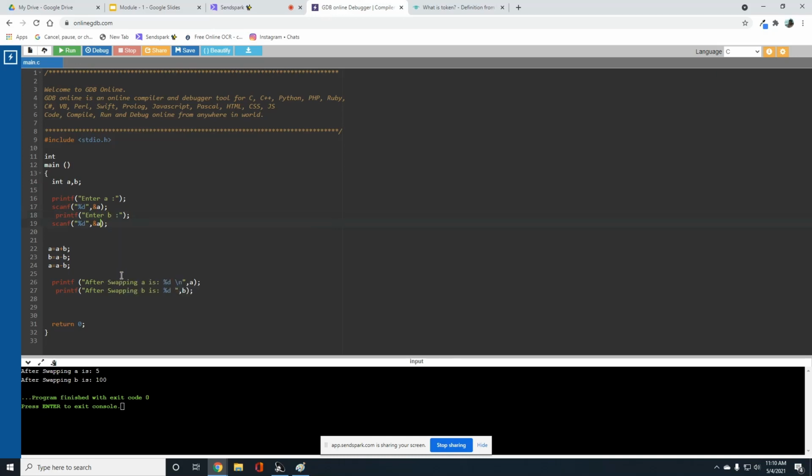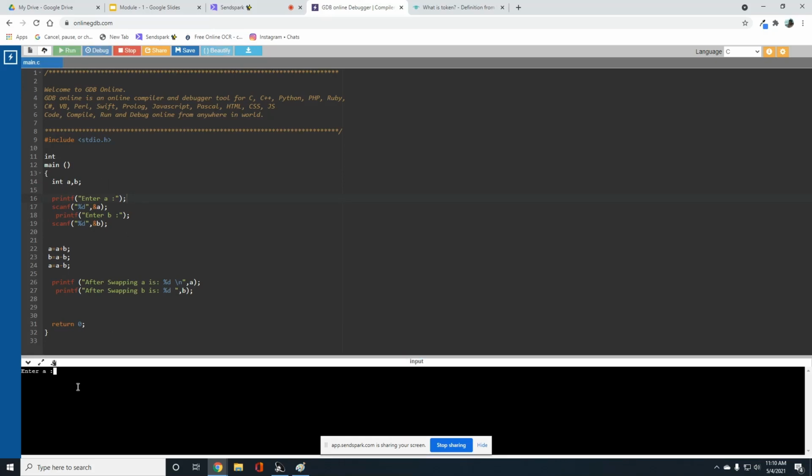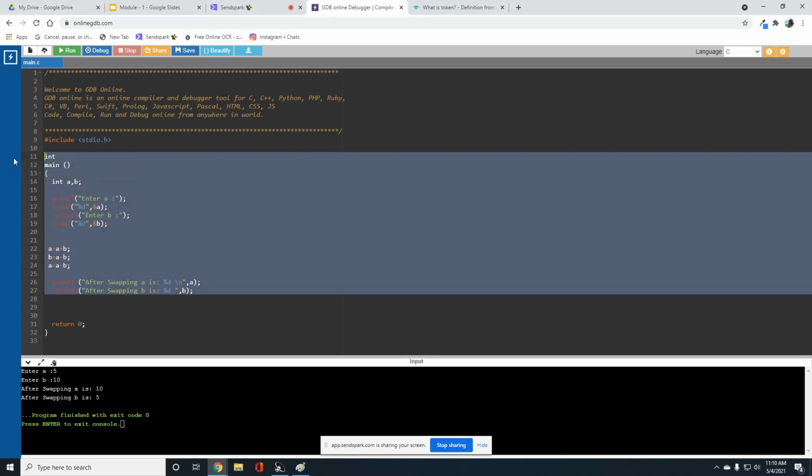So I'm storing the value in B. Let me execute this program. Enter A. I want A value 5. Enter B. 10. After swapping A is 10, B is 5. Let me explain this program.